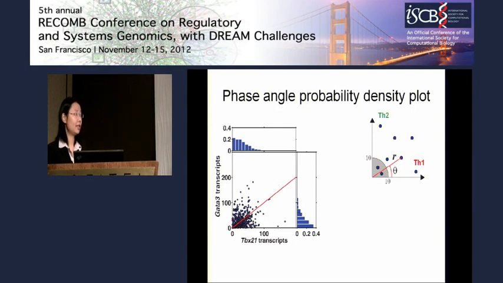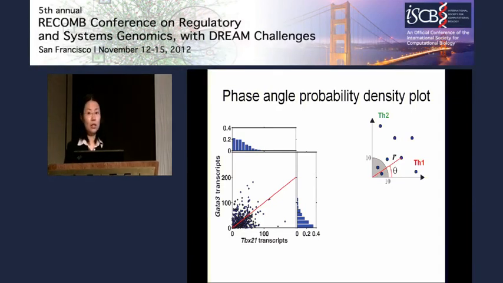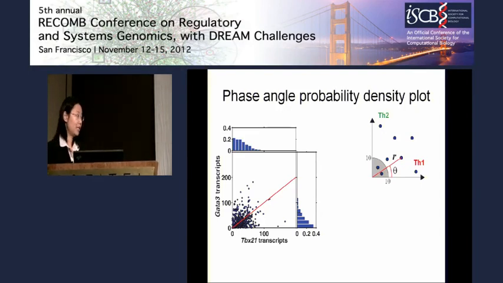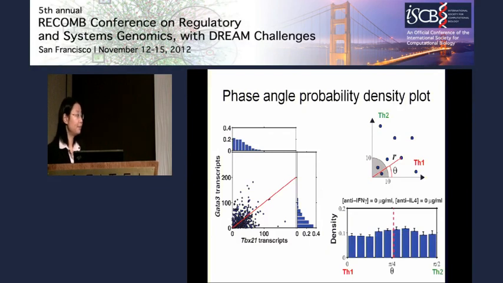And a large theta will indicate that the cell is Th2-like. So extracting the information from the scatter plot, we get the information about theta, and we also exclude cells which have r smaller than 10 because these cells will have a noisy value of theta. Then we can convert this scatter plot to a density plot of theta.